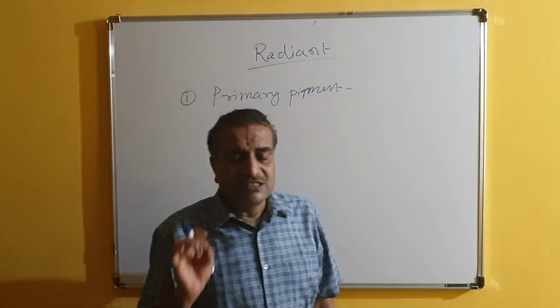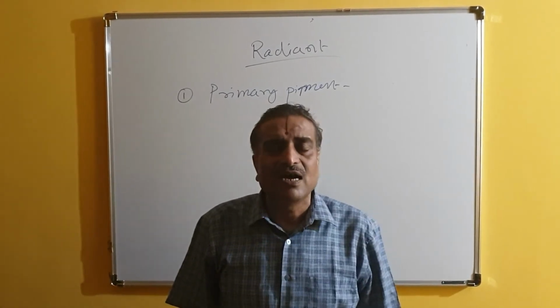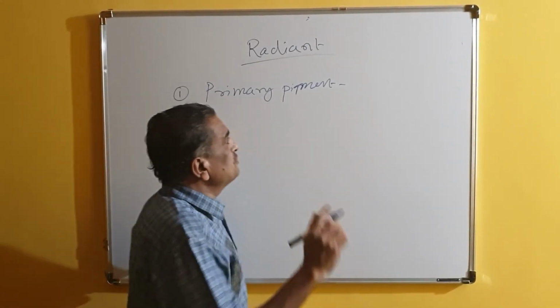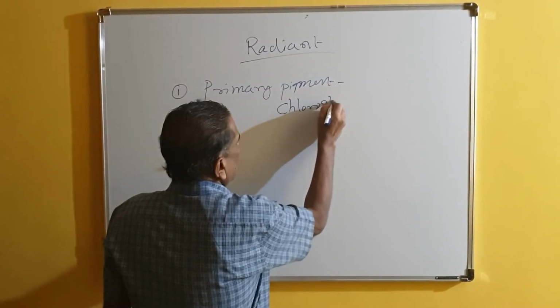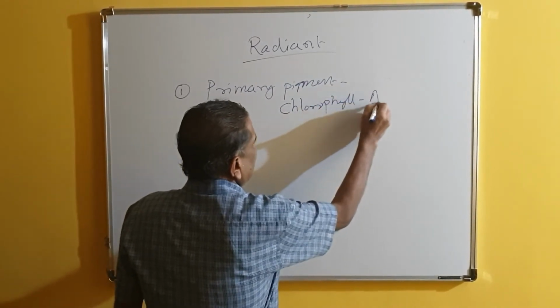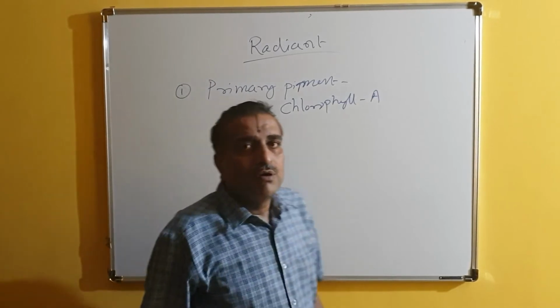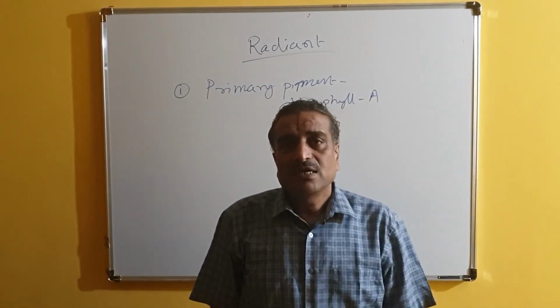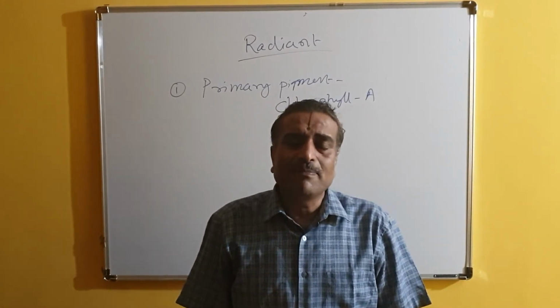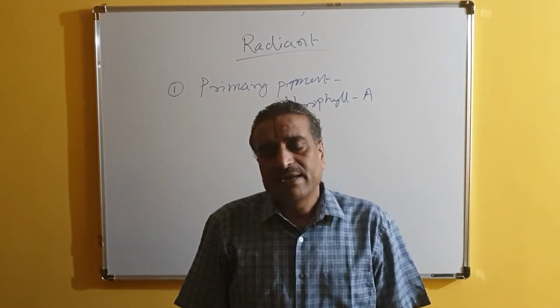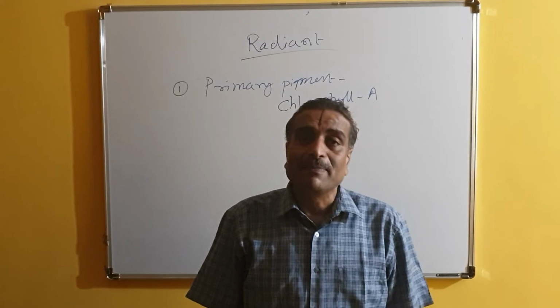Primary pigment is the main pigment available in the plant body, and usually that is called chlorophyll A. You have to remember this. Chlorophyll A alone, only one, is called the pigment system or the primary pigment.